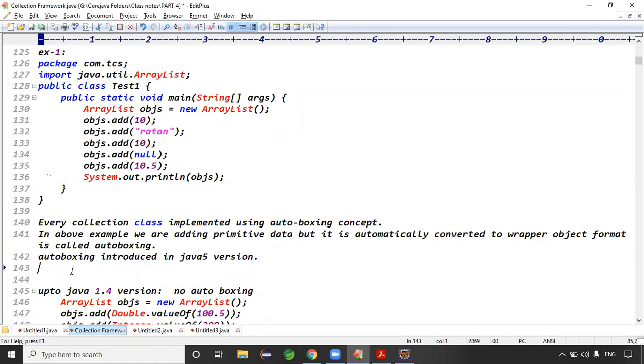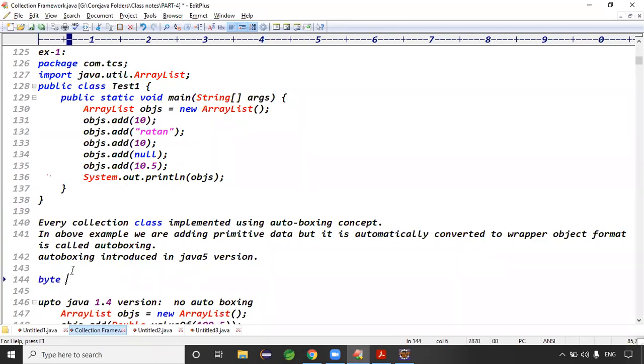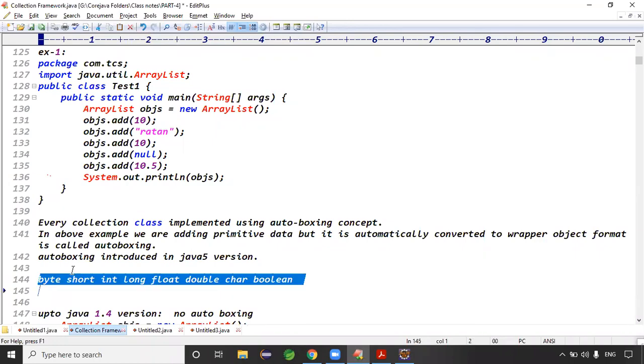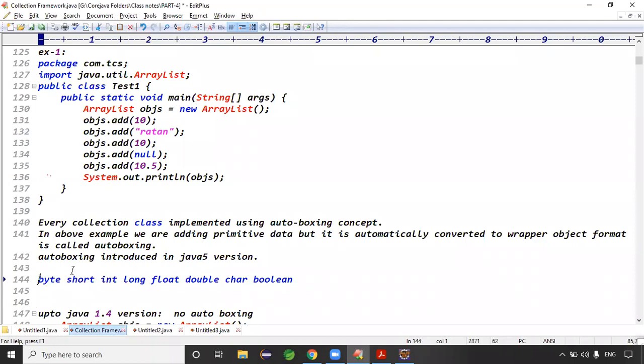In Java, we have data types. What are the data types in Java? Byte, short, int, long, float, double, char, and boolean. Right? Sir, is there any acronym or shortcut to remember all these in one go?